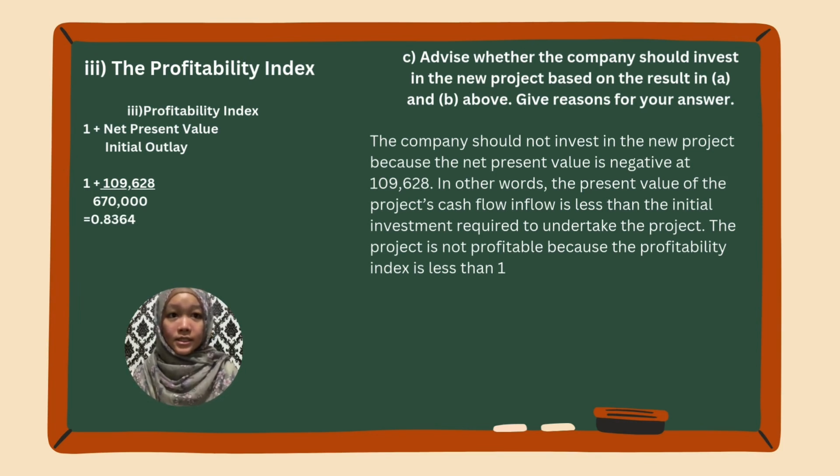Next question is advise whether the company should invest in the new project based on the result. The company should not invest in the new project because the net present value is negative at 109,628. In other words, the present value of the project cash inflow is less than the initial investment required to undertake the project. The project is not profitable because the profitability index is less than 1.